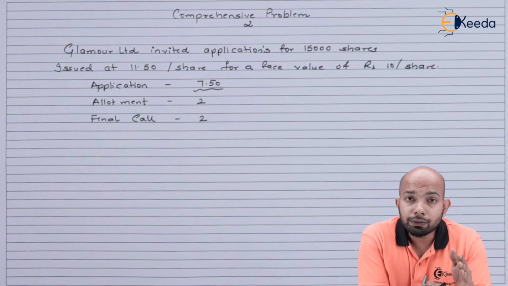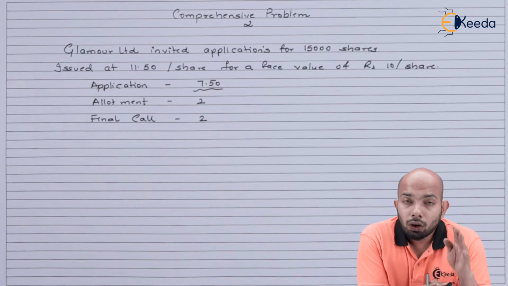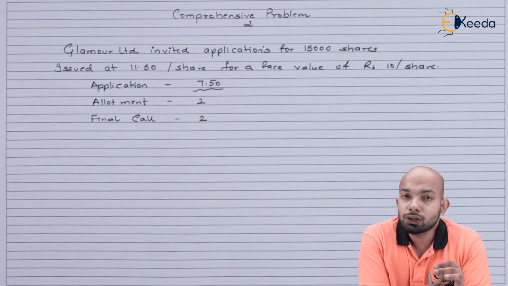That means whenever the amount is called on the basis of the application that you're making, you will be supposed to pay 7.50 per share, and afterwards whenever the allotment amount is called up, you have to pay rupees 2 per share, and the same for the final call here.